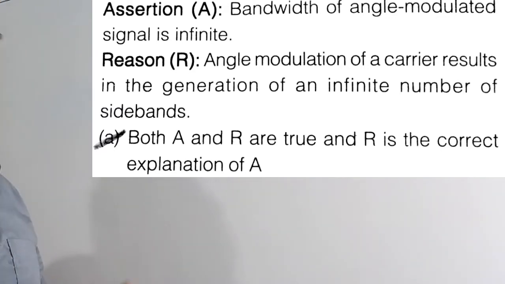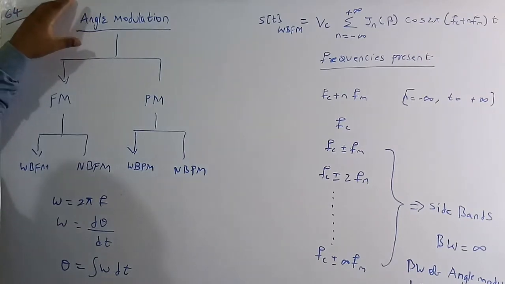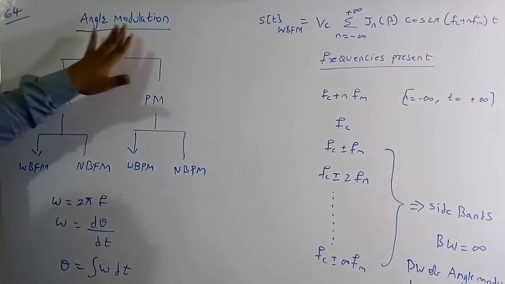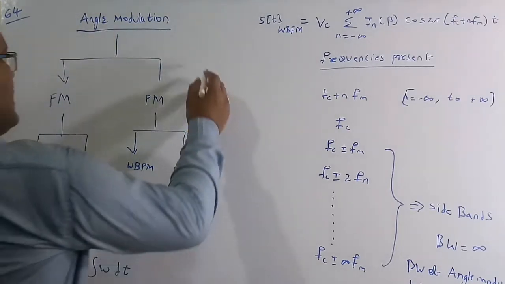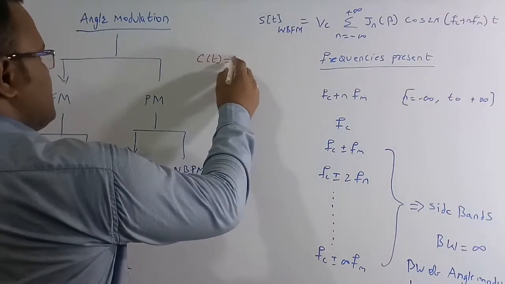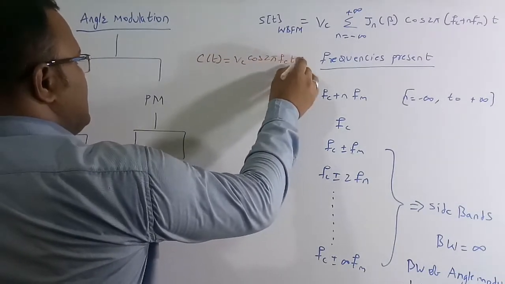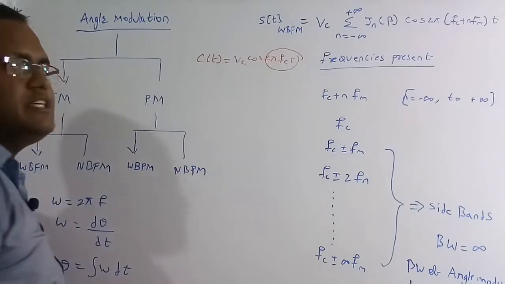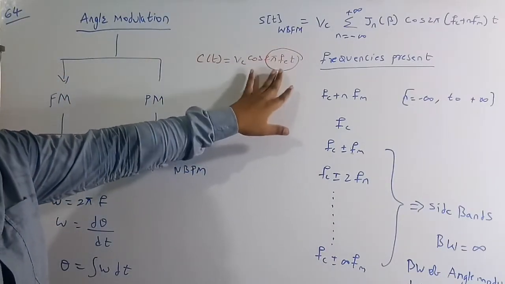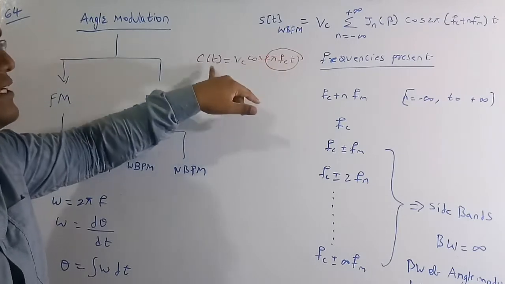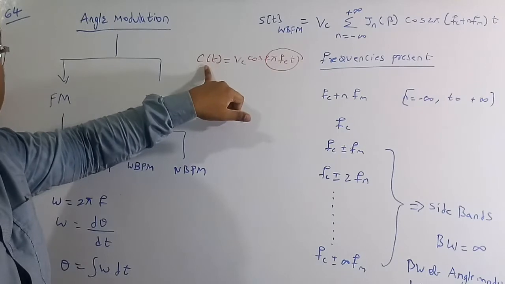So let's solve this numerical. Before I tell you the solution, let us discuss some important concepts. Angle modulation: here the carrier signal c of t is equal to Vc cos 2 pi fct. In angle modulation we are going to change the angle of this carrier signal. As the frequency changes, this carrier signal also changes.